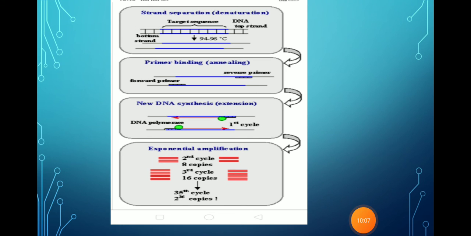If we want to begin the second cycle of the DNA, it is again heated and converted into two single strand DNA molecules. Again it works as a template. Again the primer is added and the extension process is carried on.